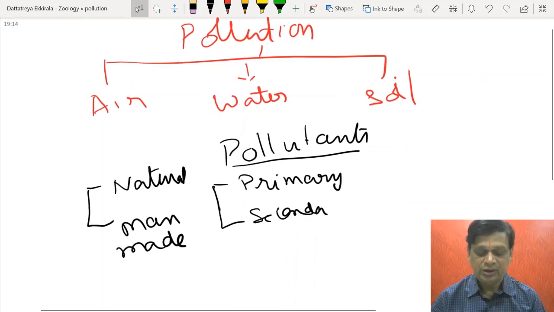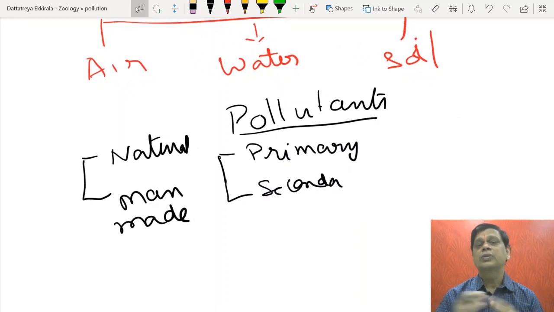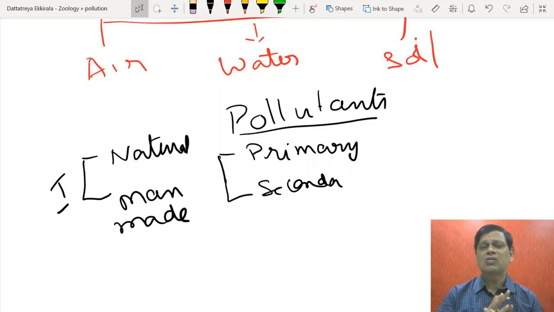Now pollution can be air pollution, water pollution, or soil pollution. Similarly, soil pollution can be positive or negative pollution. If something is getting added, we call it positive. If smooth or delicate soil is lost, then it is negative. Then it can be natural or man-made. When we classify pollutants, one criterion is natural. What could be the cause of natural pollution? Volcanic eruptions can produce sulfur dioxide, carbon monoxide, or carbon dioxide. Forest fires can also be natural causes.